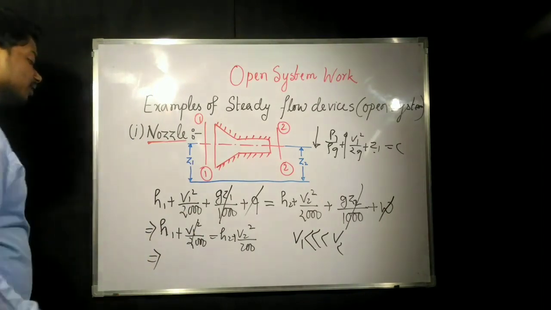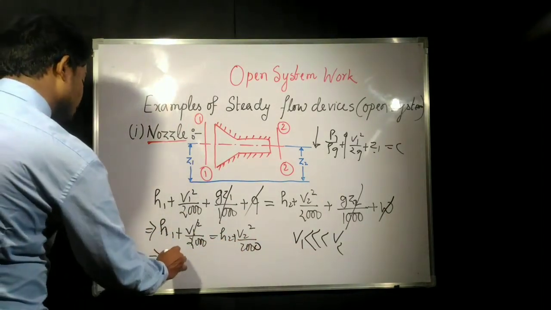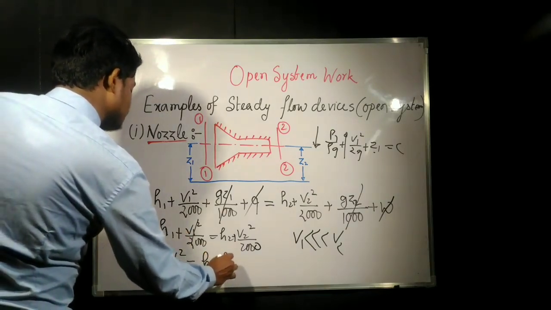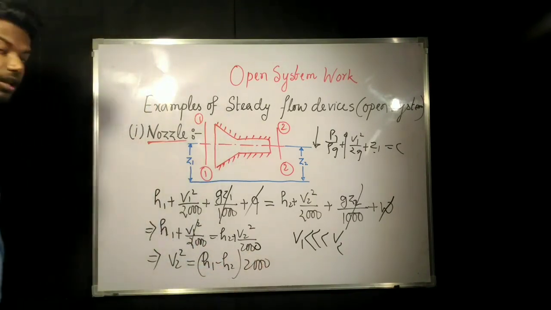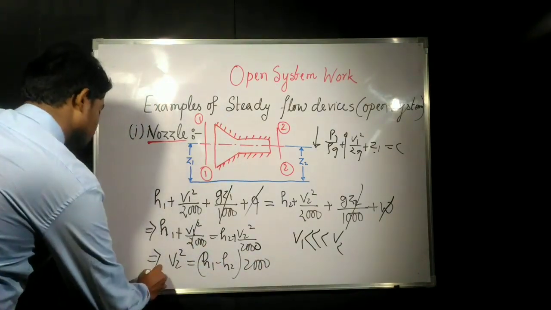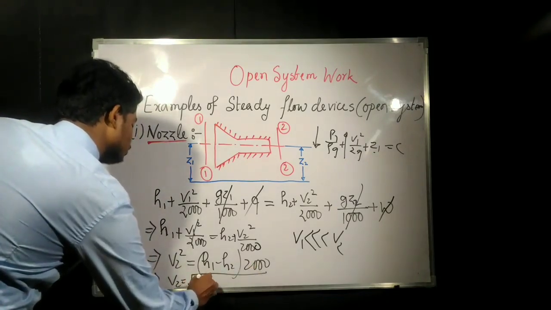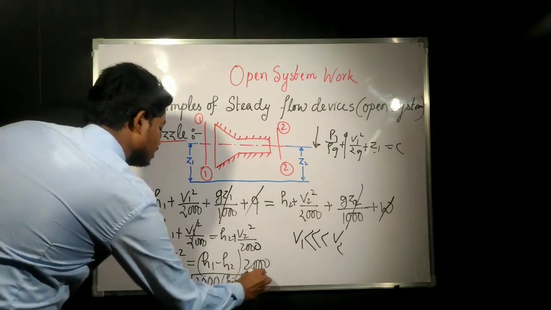So, sorry, this will be 2000, and we can write V2 square equals H1 minus H2 into 2000. So V2 will be equal to root over of 2000 into H1 minus H2.